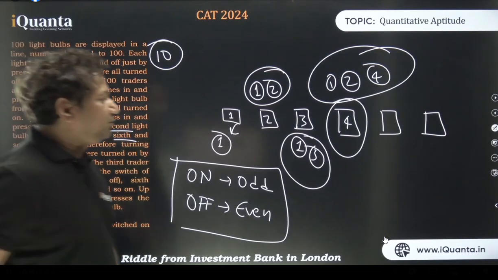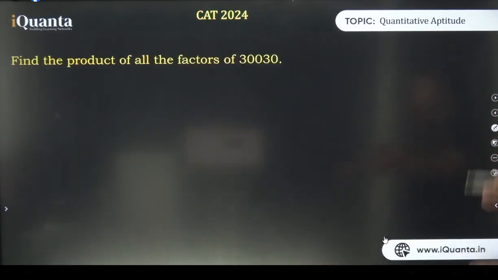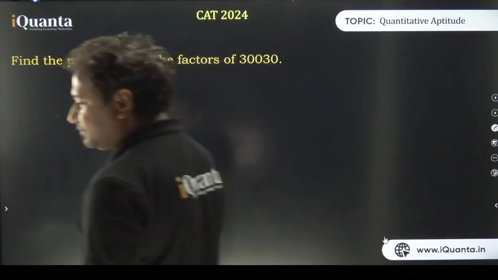Got it? Cool. Chalo, ye kar lo. Find the product of all the factors of 30,030.